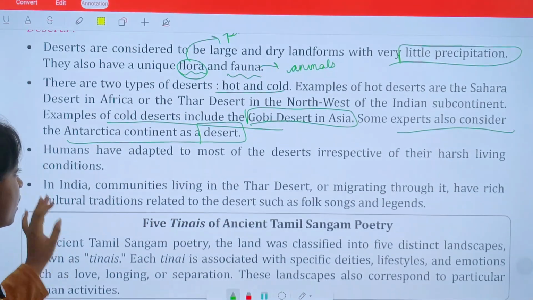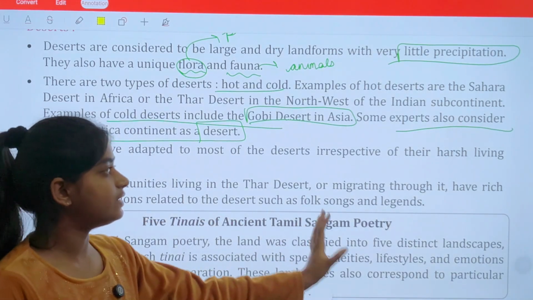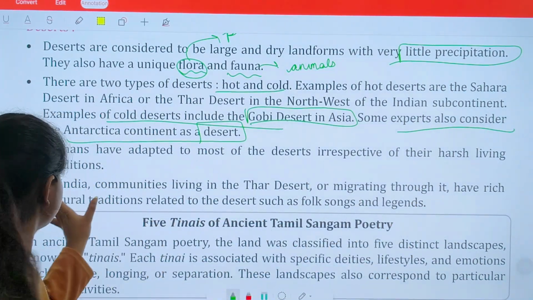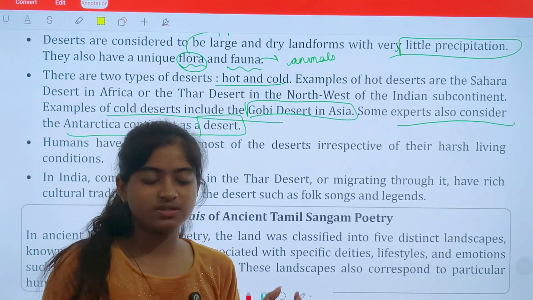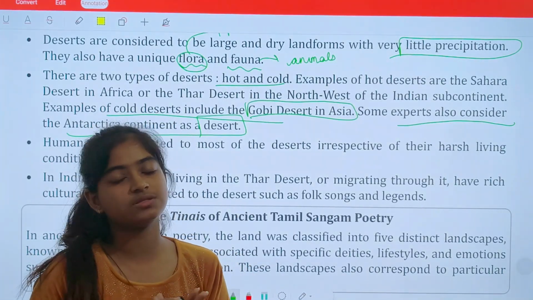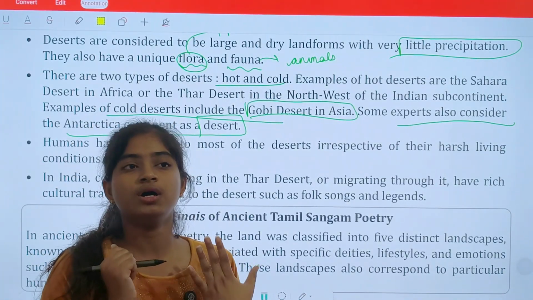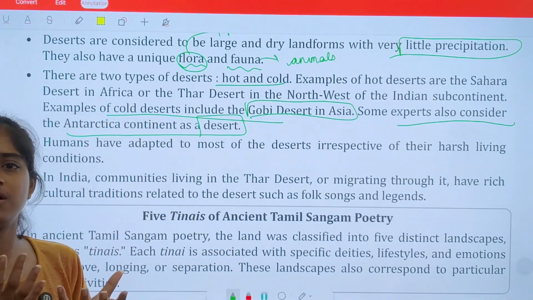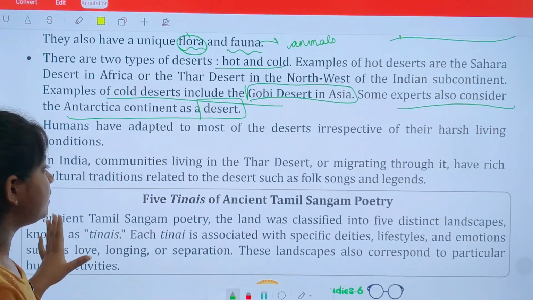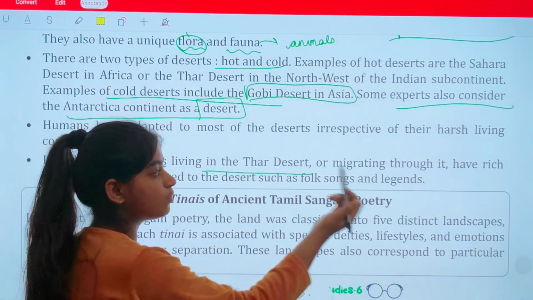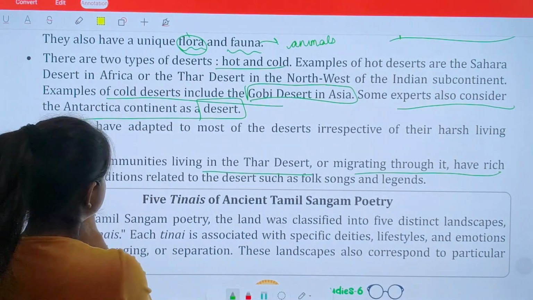Okay, humans have adapted to most of the deserts irrespective of their harsh living conditions, because people are adapting to the environment because of harsh conditions. This is due to lack of money, lack of opportunities. Okay, so they are adjusting to those problems. Okay, in India, communities living in the Thar desert or migrating through it have rich cultural traditions